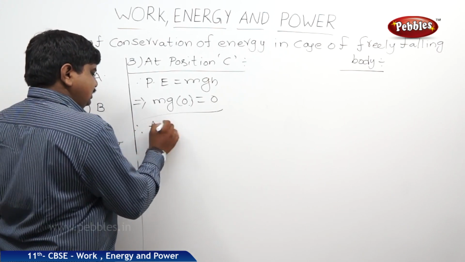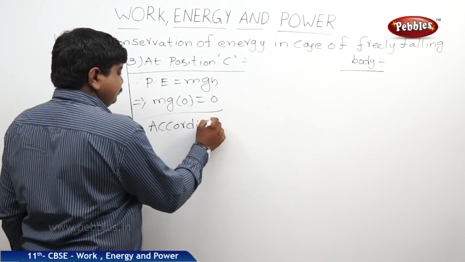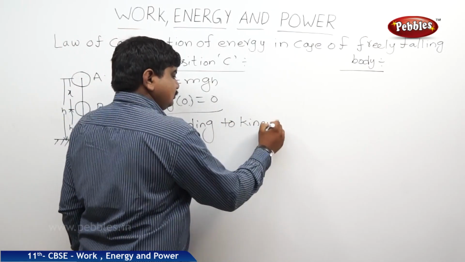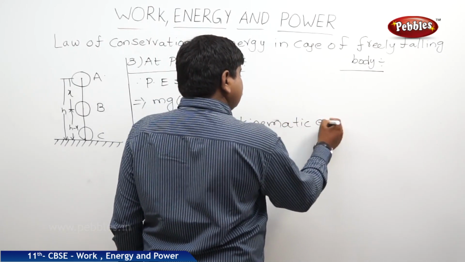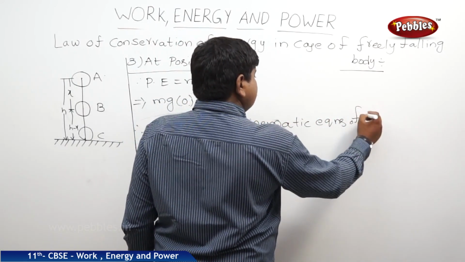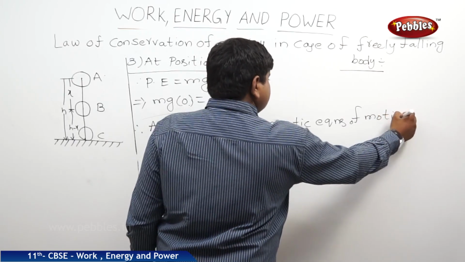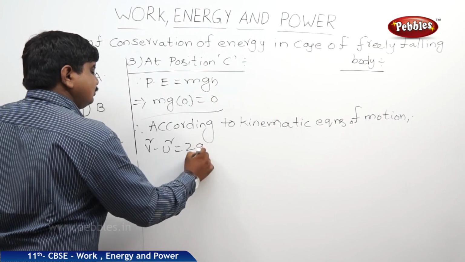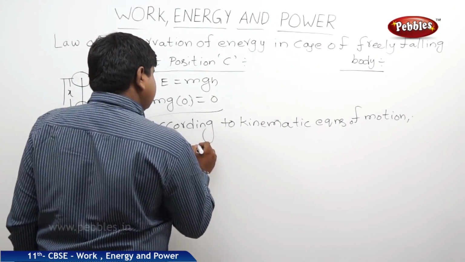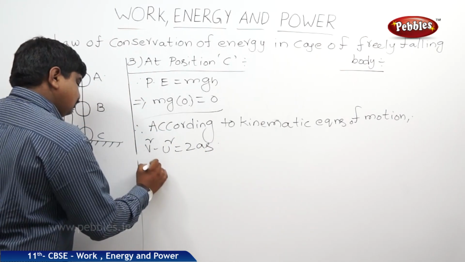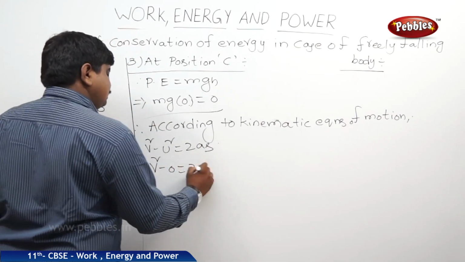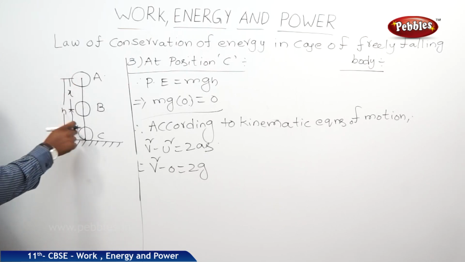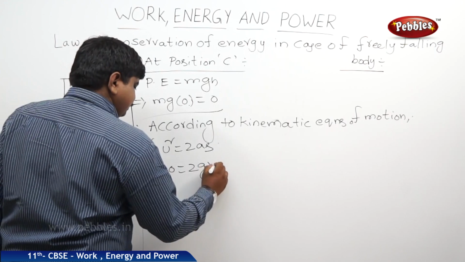But according to kinematic equations of motion, v square minus u square is equal to 2as, v square minus 0 is equal to 2g into s, where s is the distance travelled by the body from A to C, the distance is h.